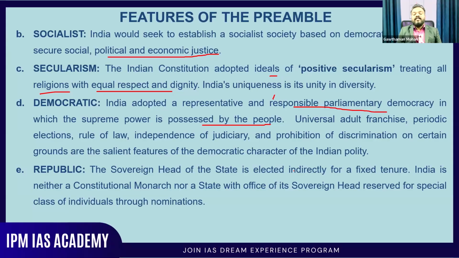The word republic means the sovereign head of the state is elected indirectly for a fixed tenure. The sovereign head of the state is the president. You know that the president is indirectly elected. It is not a direct election process. Why do we say it is indirect? Because all the people are not part of this election process. People who have attained the age of 18 plus get the universal adult franchise, or voting right, but they are not part of the presidential election. The presidential election is conducted with the help of the electoral college.